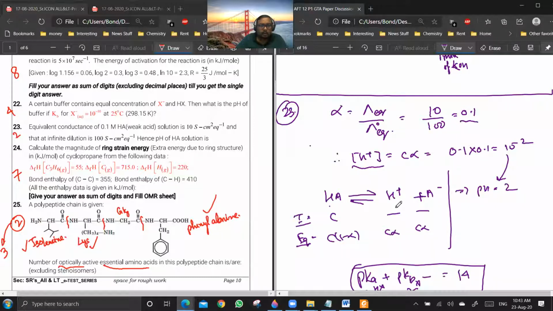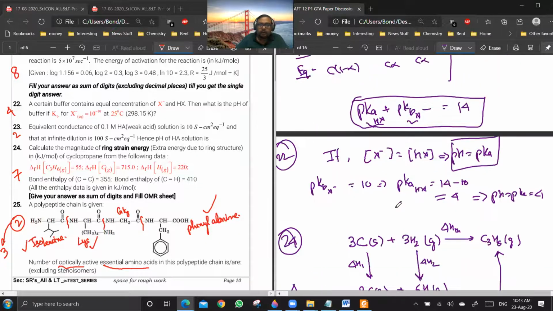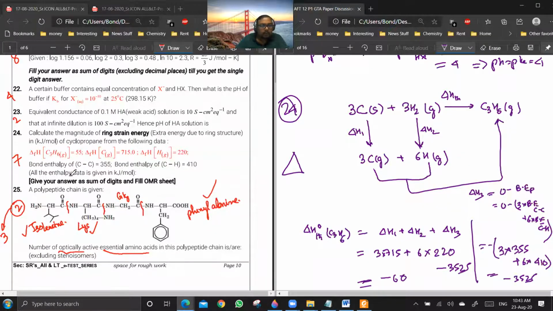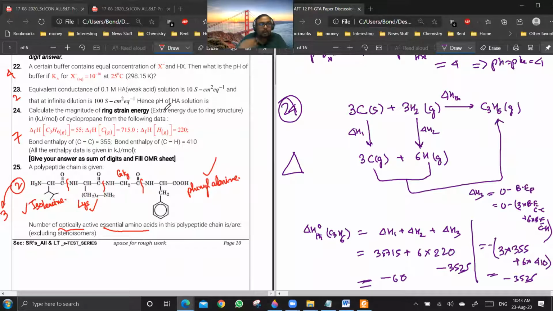Yes, sir. Okay. Question number 24. Now 24 is a good question. I think this is a question which covers the entire thermochemistry in a single question. They're asking for calculating the magnitude of the ring strain energy for cyclopropane using the following data.